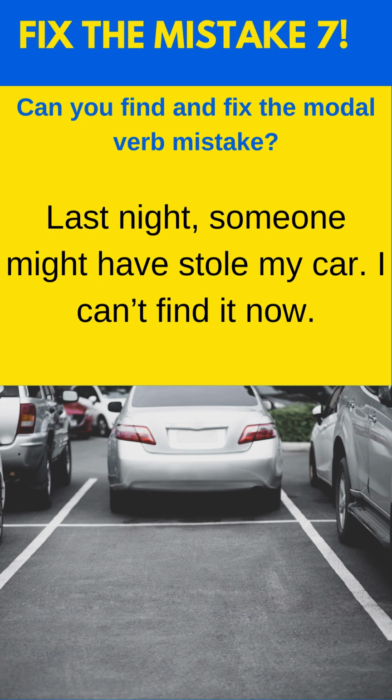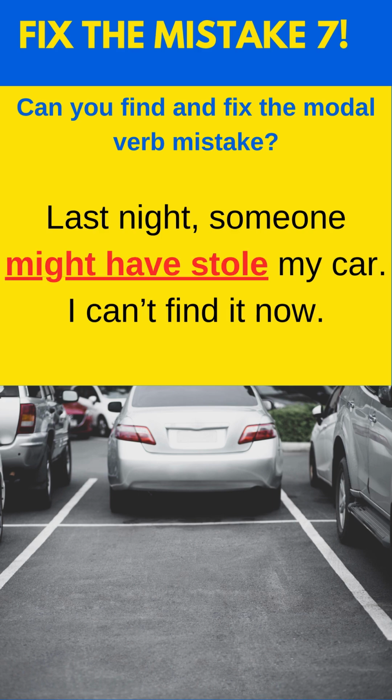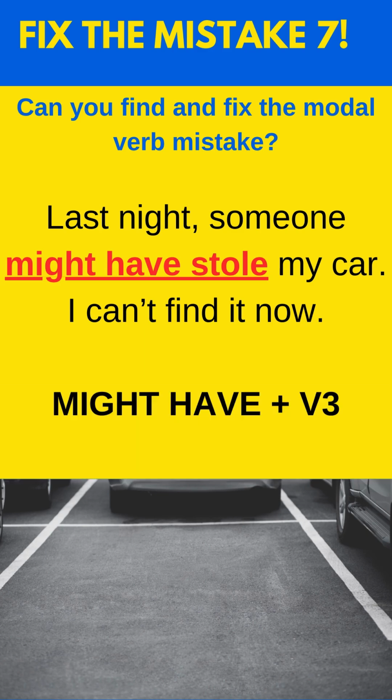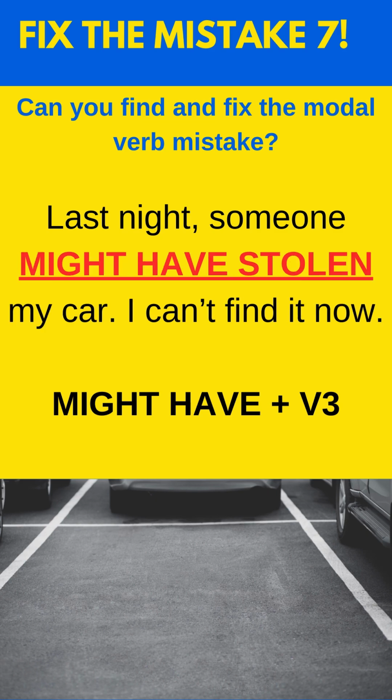Find and fix the modal verb mistake in these sentences. Last night, someone might have stole my car. I can't find it now. The problem is with might have stole. I'm talking about something that's possible in the past. And with might, to show past, I would use might plus have plus the past participle, or the V3. So there it should be, someone might have stolen. The past participle of steal is stolen. So might have stolen my car is the correct answer.